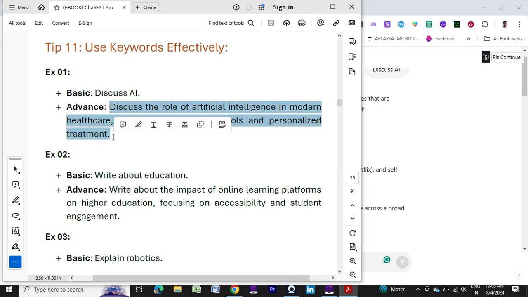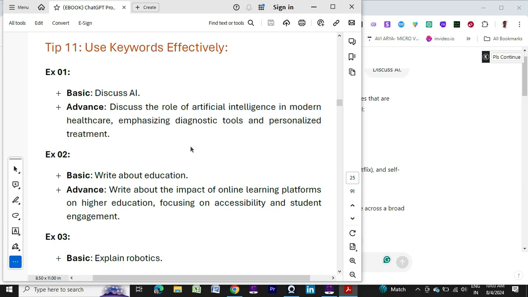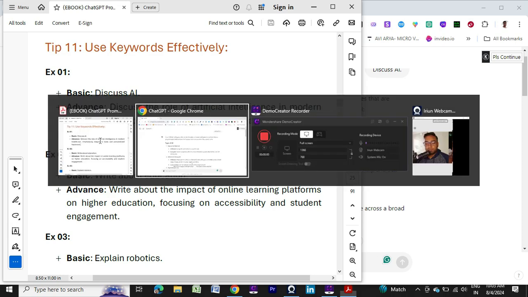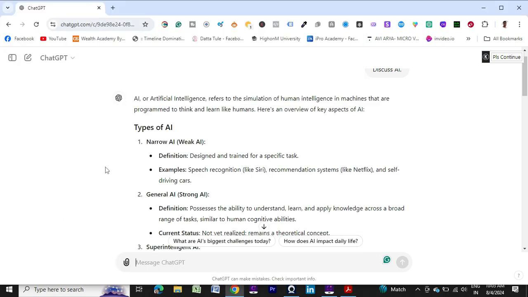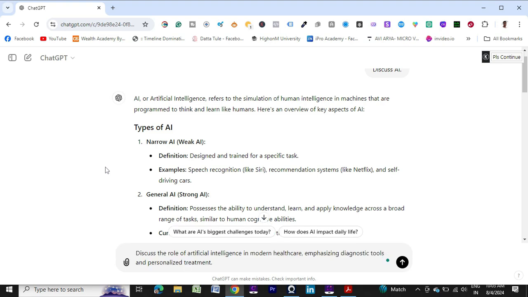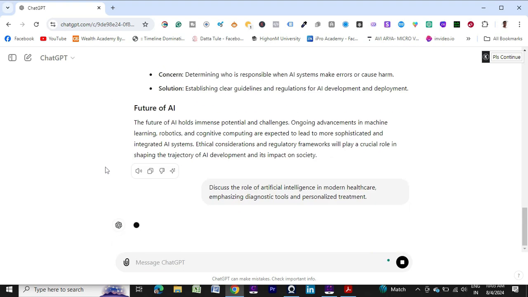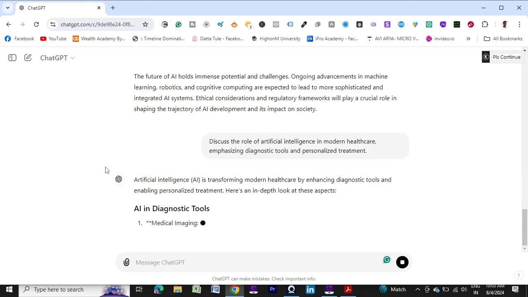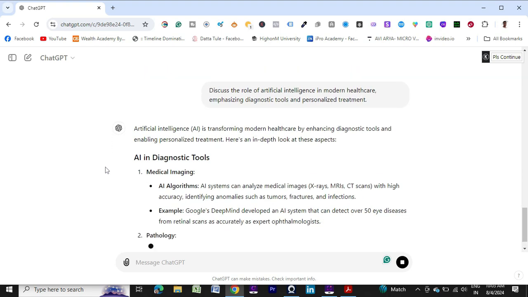So I want the discussion about healthcare, modern healthcare, and these 2 points to be mentioned: diagnostic tools and personalized treatment. So let me go. Here it is. Let's see how it responds. See, AI in diagnostic tools.